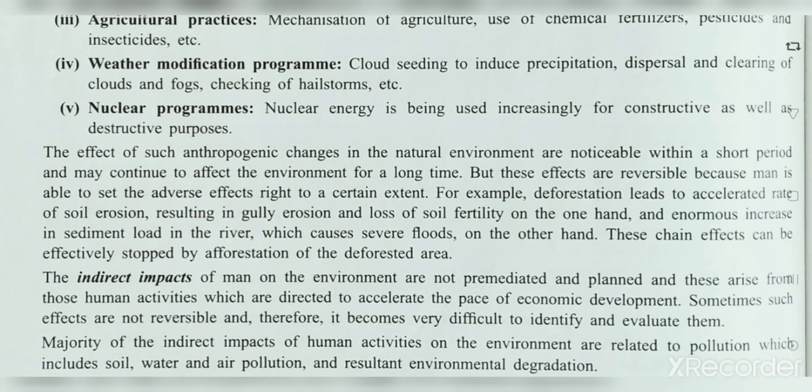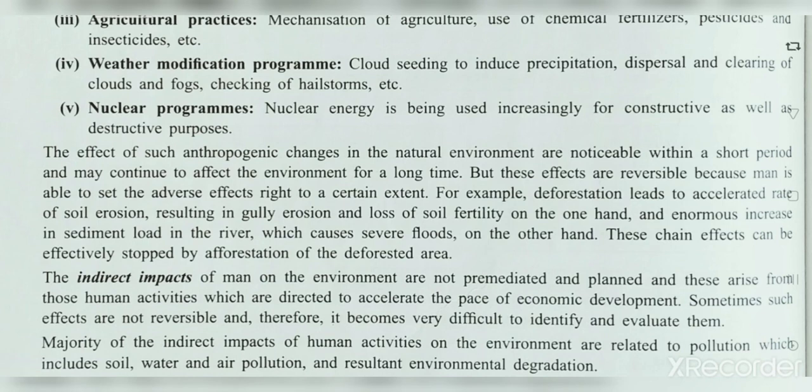So indirect impacts of man on the environment are not premeditated and planned, and these arise from human activities which are directed to accelerate the pace of economic development, right? Due to the economic development of man, to fulfill his needs, he makes use of the environment, right? He never bothers about the environment as well. As soon as he is able to get resources from the environment, he may go for any type of process. He is not able to plan so as not to touch the balance of the environment as well.